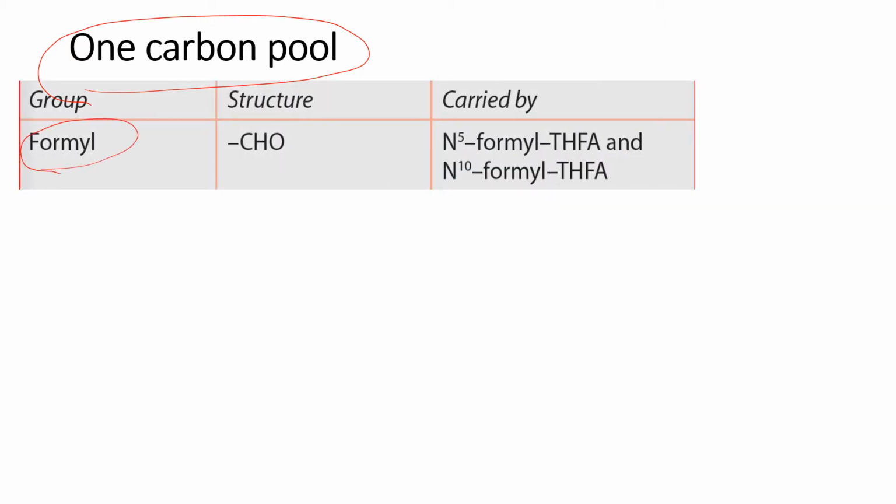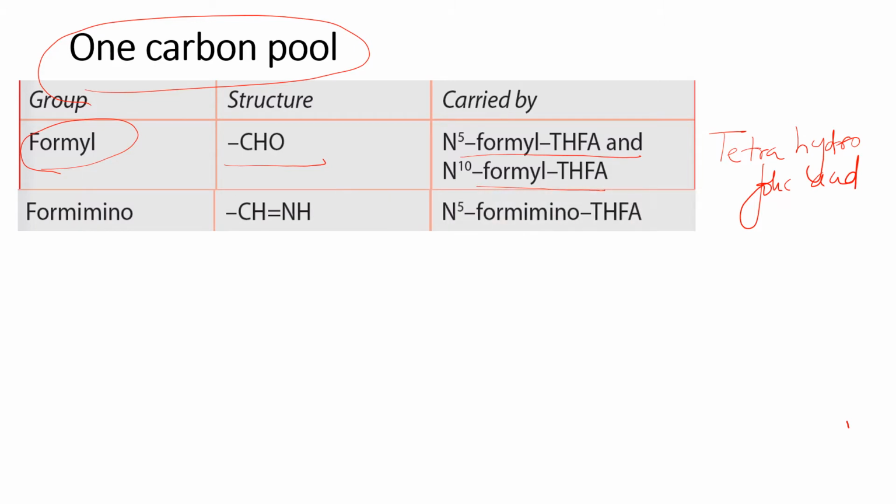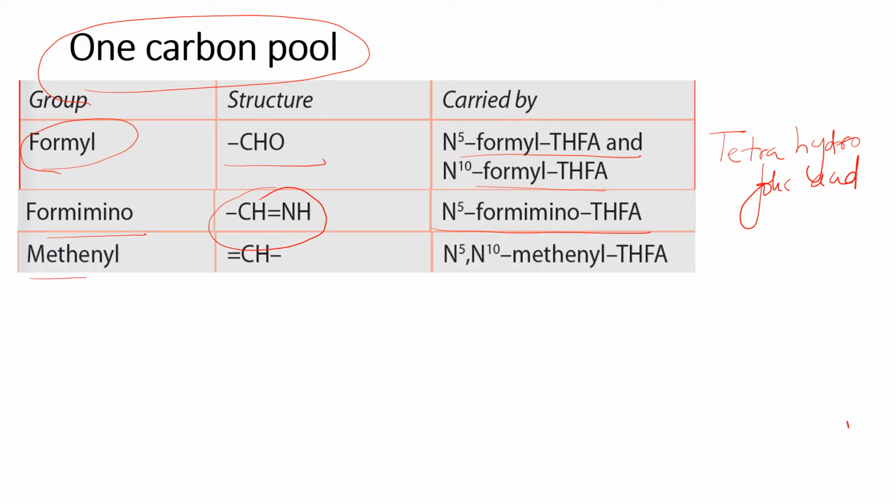The formyl group structure is CHO and is carried by N5-formyl THFA and N10-formyl THFA. What is THFA? It is tetrahydrofolic acid. Second is the formimino group, and its structure is CH=NH, which is carried by N5-formimino THFA. Then the methenyl group, its structure is CH with a double bond. It's carried by N5,N10 methenyl THFA.